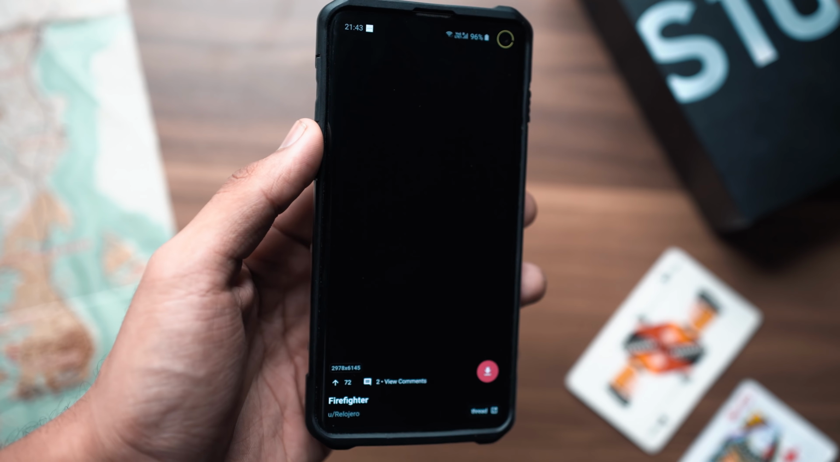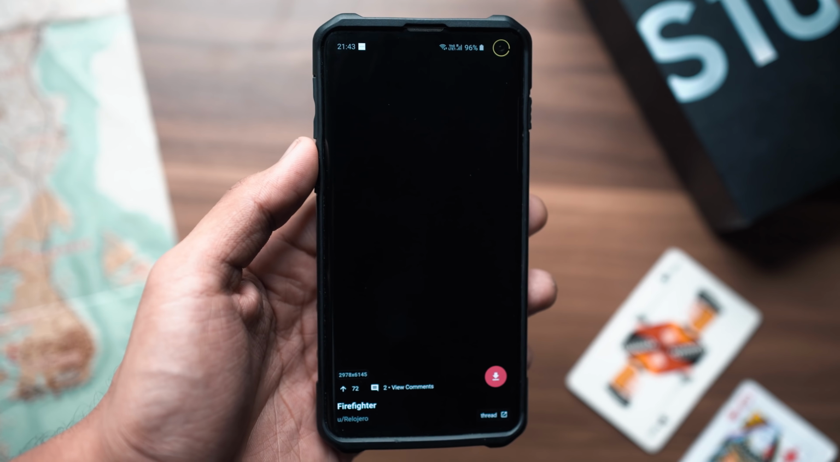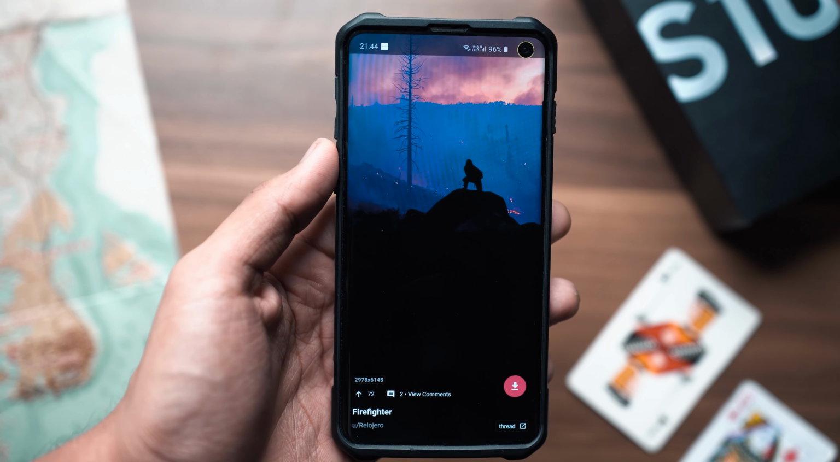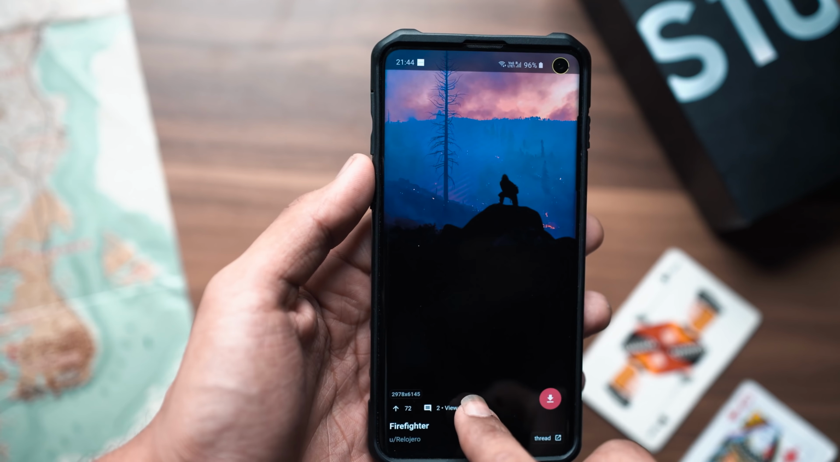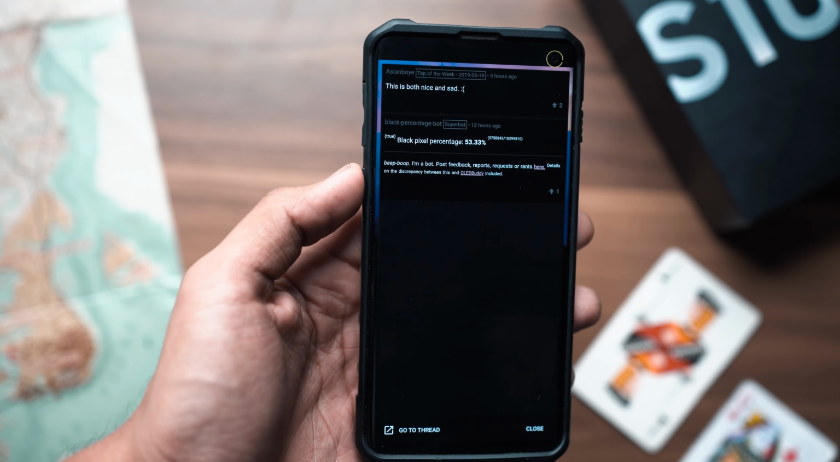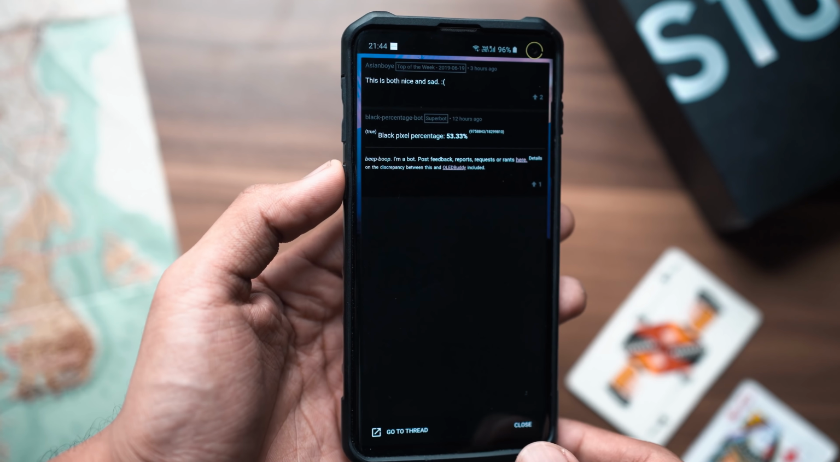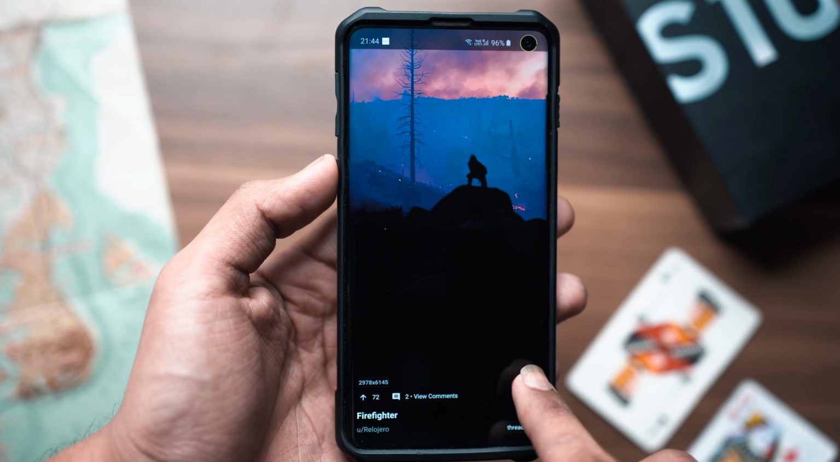The wallpaper that I currently have set on my screen is also from this very application. So in case you want to check it out, be sure to check it from the link in the description below. It's a really cool AMOLED wallpaper, and it'll make your home screen look that much better. So yeah, check it out.